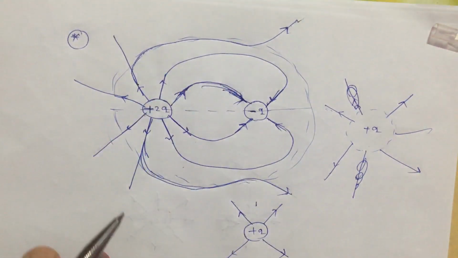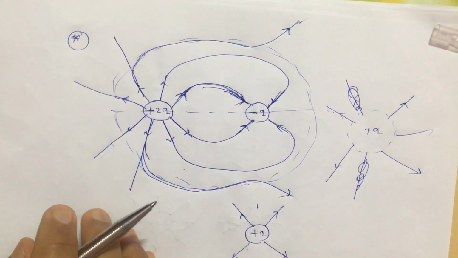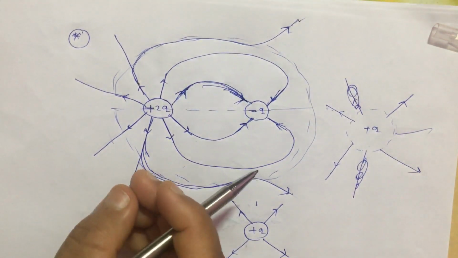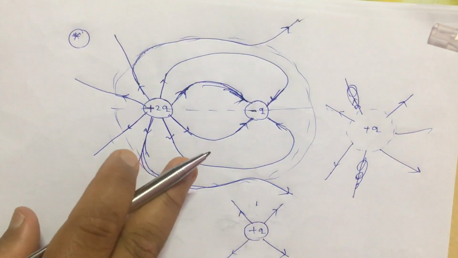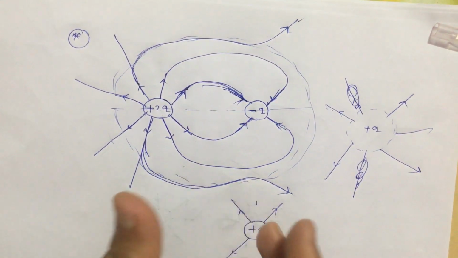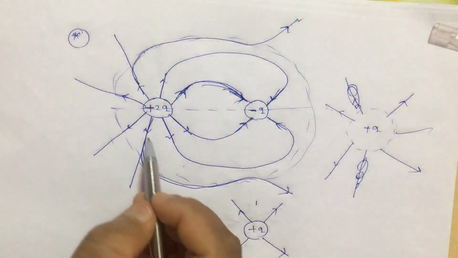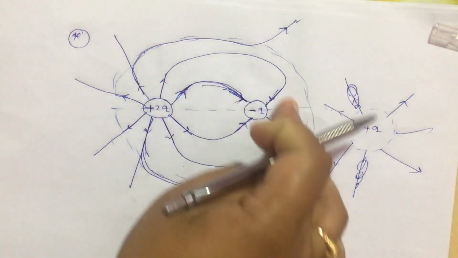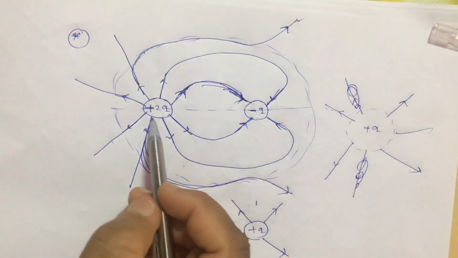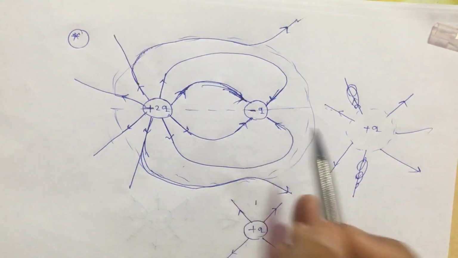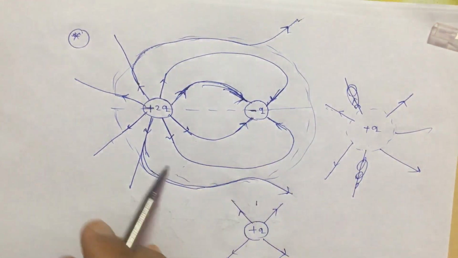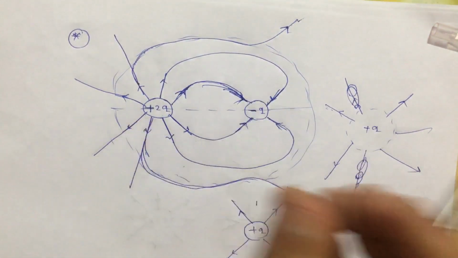So this is how the electric field lines will look, and this point can be written or remembered as: whatever is applicable for a single charge should also be applicable for a system of charges. In some books it is also represented as near view and far view. This is what is called near view, if you are looking inside the system, and this is called far view, when you are looking from very far away. You are not going to look at this +2q and -q, you are just going to look at +q, the net charge of the system. Some books also represent this as near view look and far view look.